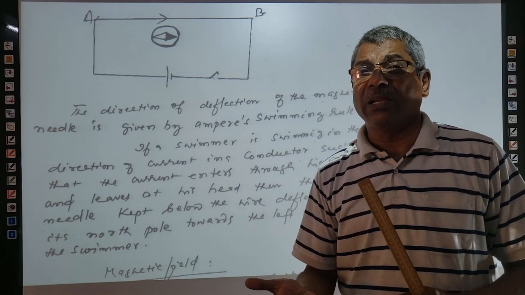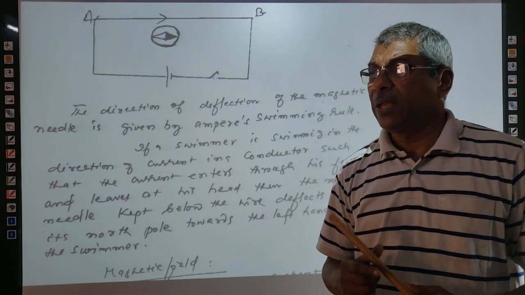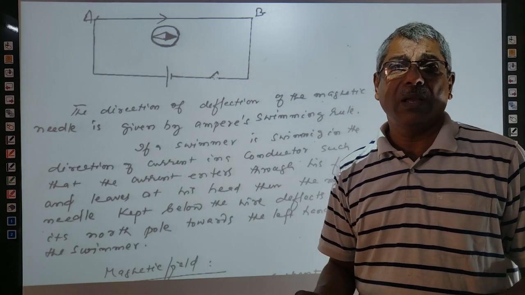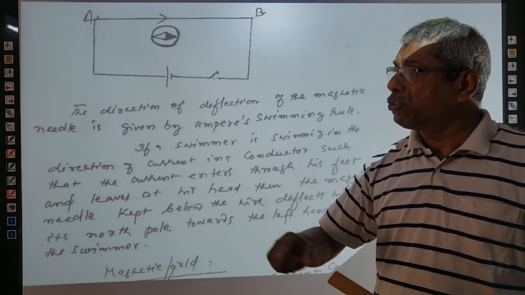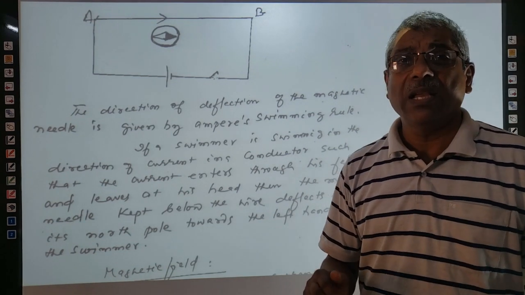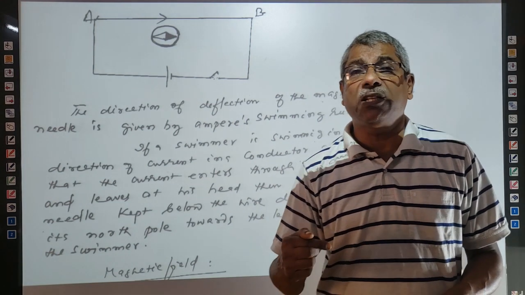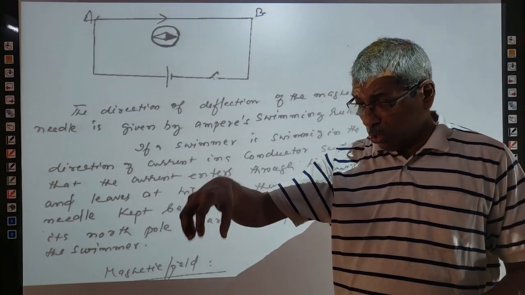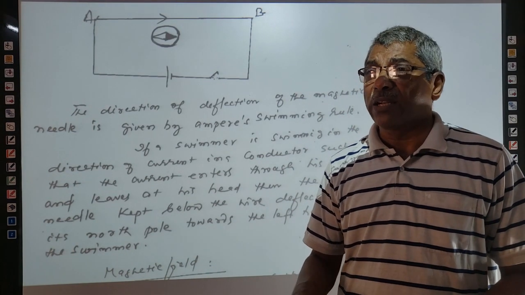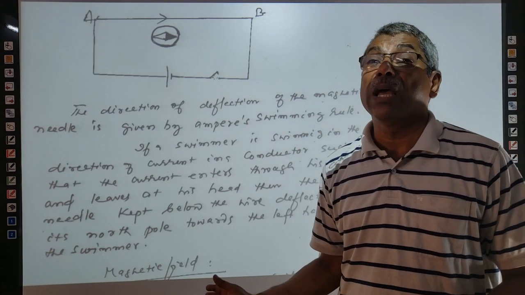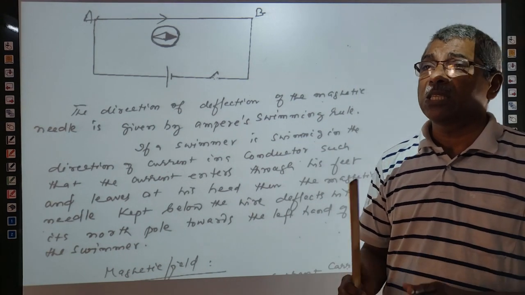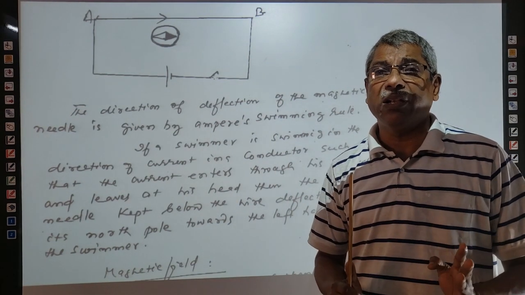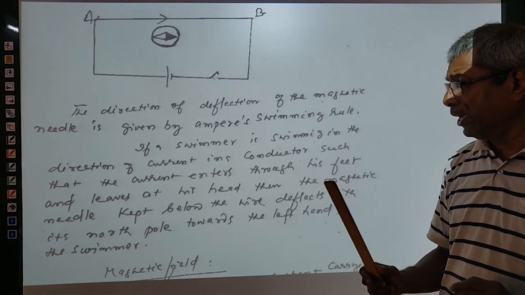Below the conductor, a magnetic needle is placed. A swimmer is swimming along the direction of the electric current, looking towards the magnetic needle. When the swimmer advances in the direction of the electric current such that the current enters through his feet and leaves at his head, then the magnetic needle deflects towards the left hand side of the swimmer. This is the direction of the magnetic field, or how the deflection takes place in the magnetic needle. That is also a very important thing.